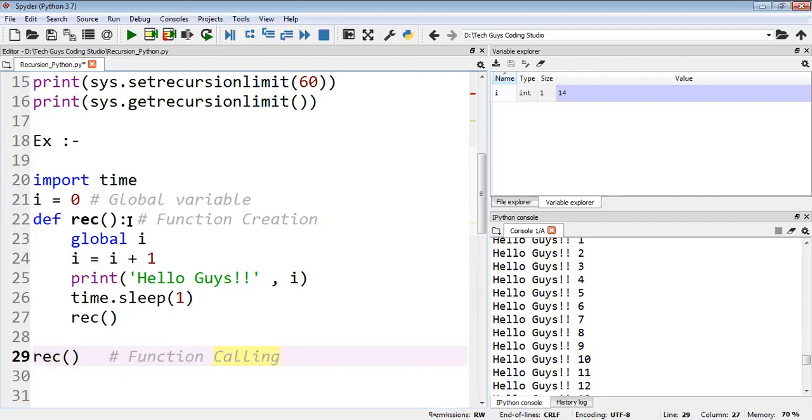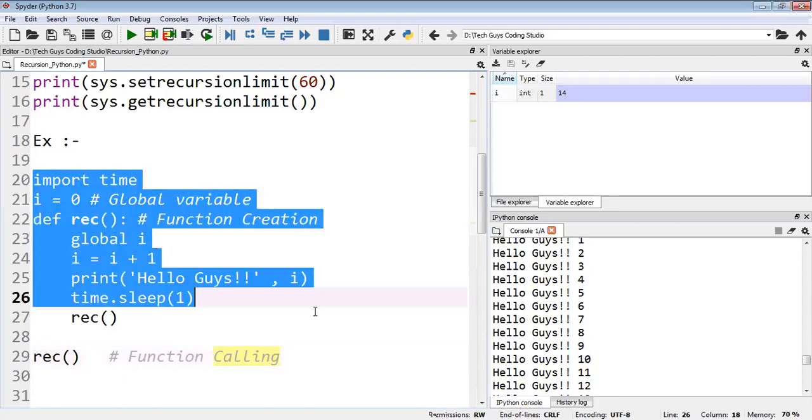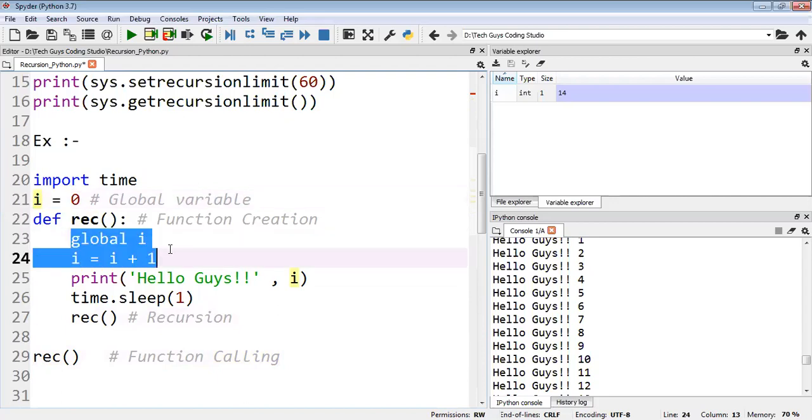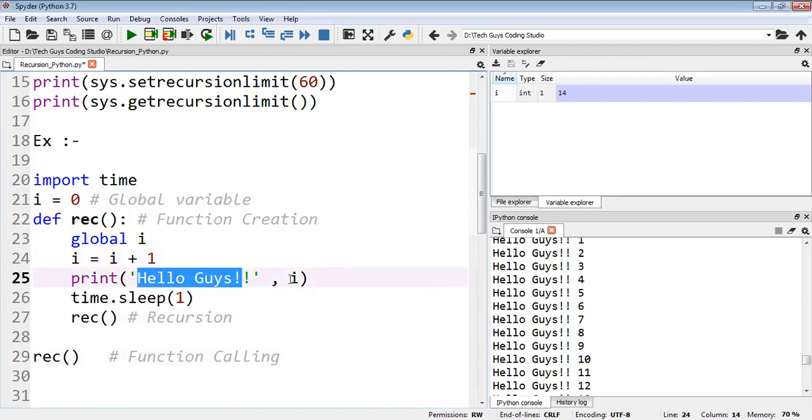So you can do it like this, one simple example. Here I'm calling this recursion function. This is recursion here. And this is a normal function we are calling here. Function define. And why I've taken this global I: because I is global and here I'm using it as local, so I declare it as global so it will work as global only. And here it's just displaying the message, and here the I value it will print.